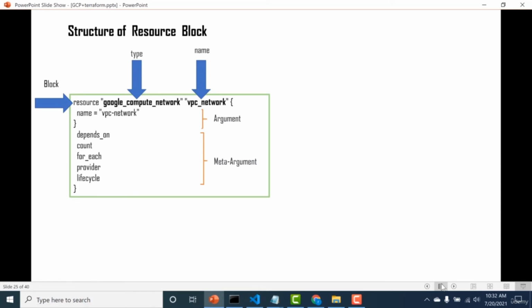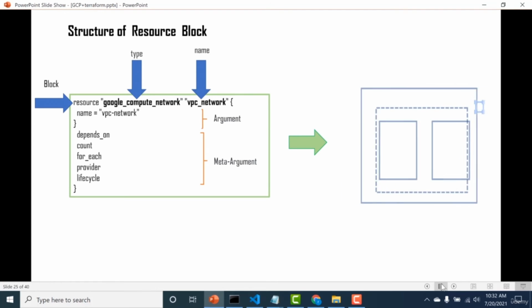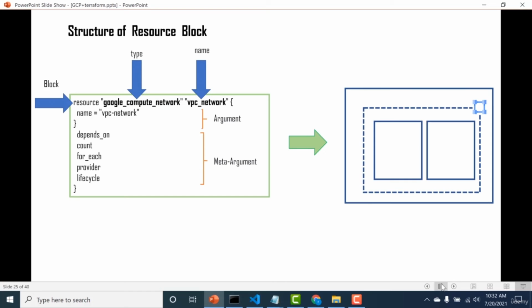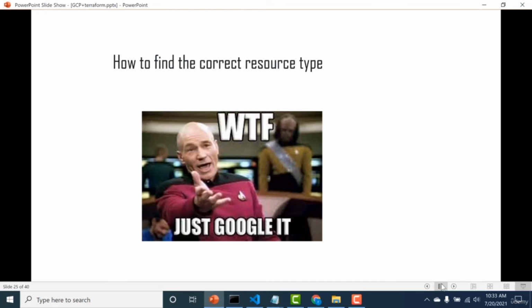That is irrespective of what type you're using. Each type would have these corresponding meta arguments associated with it. We will talk more about these meta arguments as we proceed. And once you've done a Terraform apply, this resource block gets converted into actual architecture. In our previous example, once you did a Terraform apply, the google_compute_network would create a network, and you can actually go to the GCP console to see that network that got created.